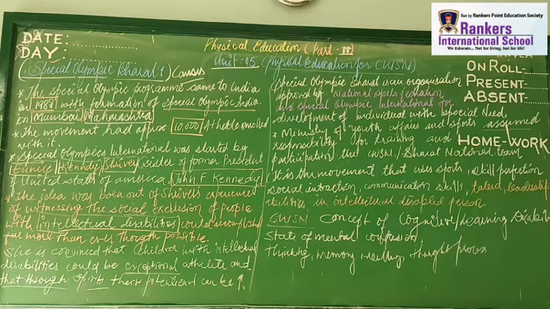So Special Olympics Bharat was a program that came to India in 1988. The formation of Special Olympics Bharat was in Mumbai, Maharashtra. The movement had approximately 10,000 athletes enrolled at that time. Special Olympics International was started by Eunice Kennedy Shriver, sister of the President of the United States of America. And the name of that president was John F. Kennedy.